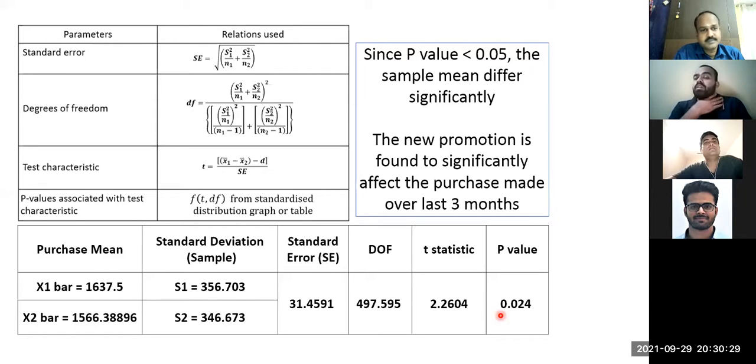So if we are going for the 90% confidence level, it will be significant. But for 95%, if our p-value is 0.09, what does it mean? 0.09 means what is the percentage of type 1 error? 9%. If the type 1 error is permissible up to 10%, then you can say it is significant. But for a level of significance of 5%, when you get 9% here, it is not considered significant.